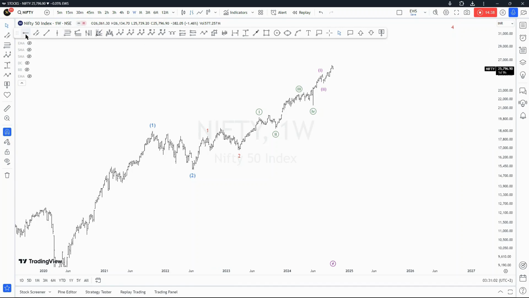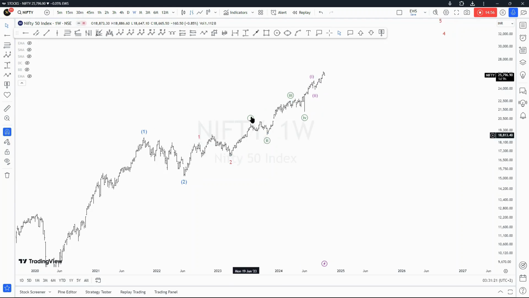You can see that this is indeed a flat, and most people here might have labeled it as 1, 2, and then 1, 2, but I wouldn't like that at all. Instead, I want to stick to the fact that this is one, and then kind of like a running flat wave two, and then we had our one, and then two, and then we had our one, and then three right there, and then four of the minute degree, which is degree 10.